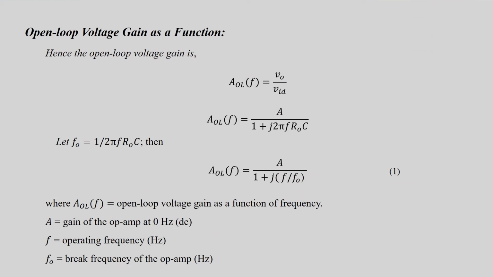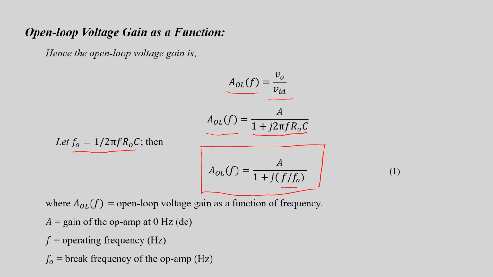Hence, the open loop voltage gain AOL as a function of frequency, which is V0 by VID, is equal to A by 1 plus j 2 pi F R0 C. Now, where F0 is 1 by 2 pi R0 C, AOL becomes A over 1 plus j F by F0.